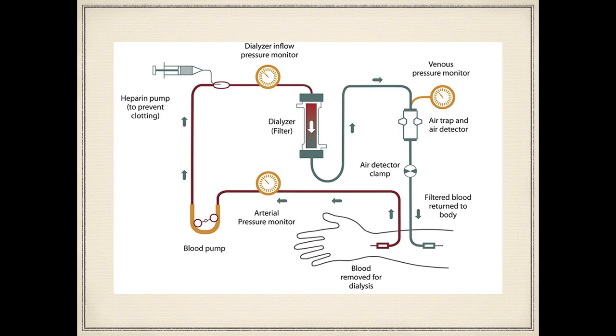Also, the chances of rejection are reduced if the donor is a close relative of the recipient, which is the person receiving the kidney. The donor is the person who is donating the kidney to other people. Now, closely related people are more likely to have antigens on their cells which are similar to each other.